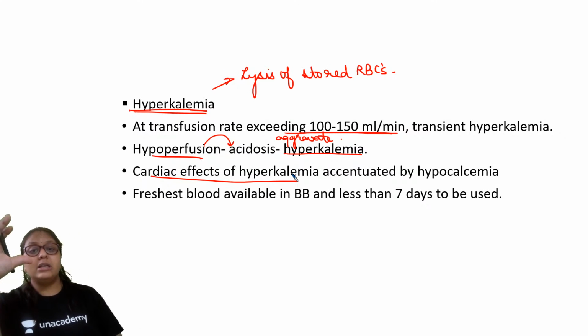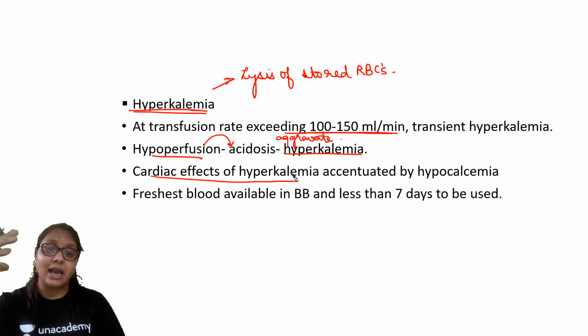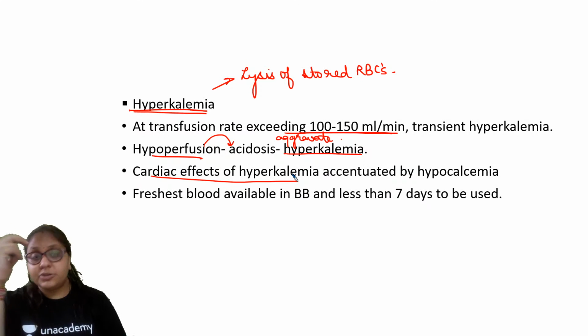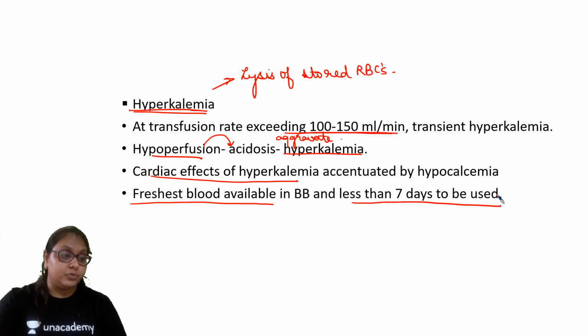हाइपोकैल्सीमिया, तो बहुत ज़्यादा dreadful combination है, that is hyperkalemia with hypocalcemia. The cardiac effects will be accentuated, and to prevent this what we can do, we should use the freshest blood available in the blood bank and less than 7 days to be used. ठीक है, in the blood bank freshest blood और less than 7 days का blood है that can be used to prevent this hyperkalemia.